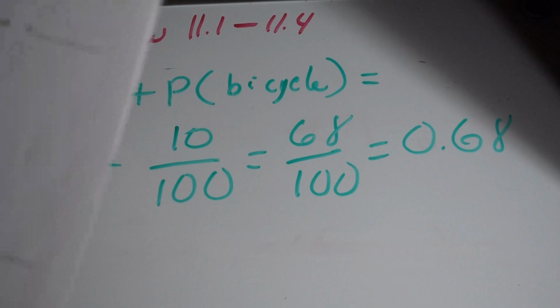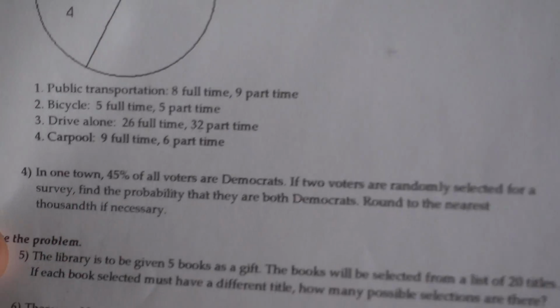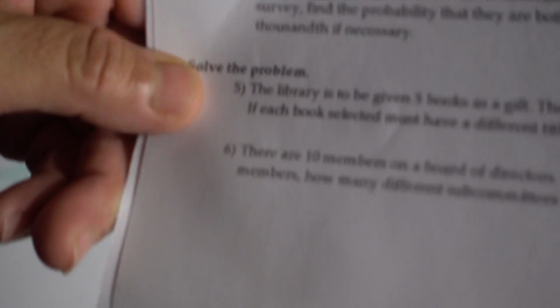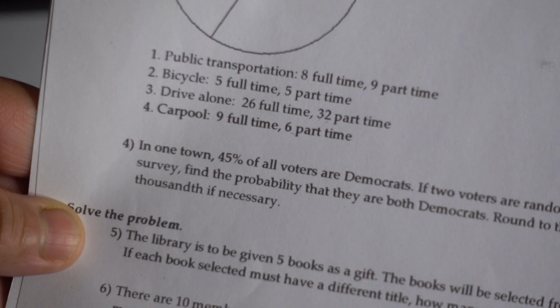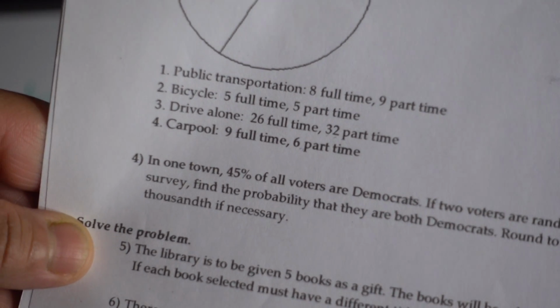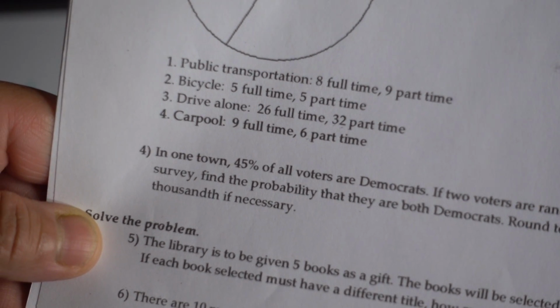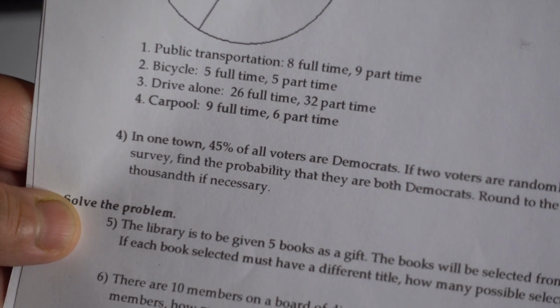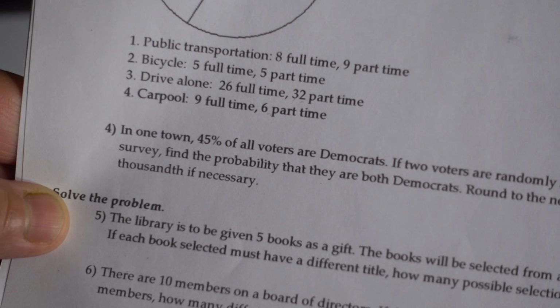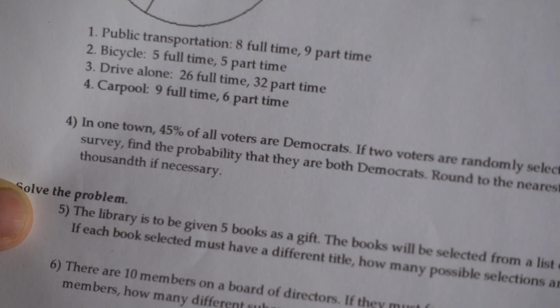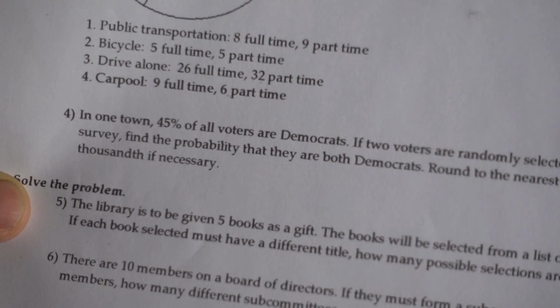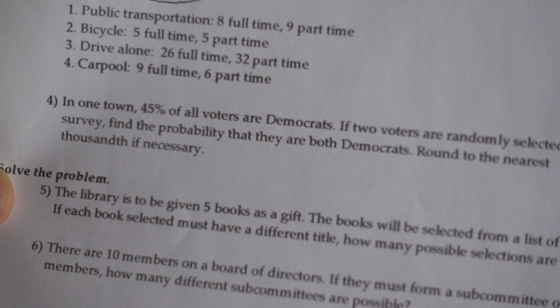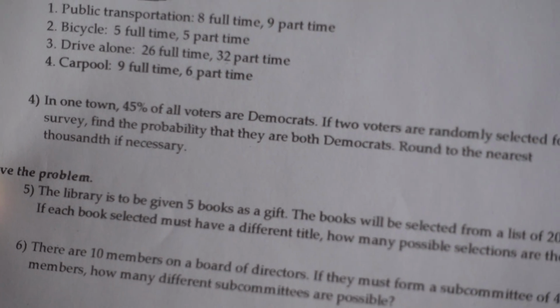Problem number 4, this is the problem number 4 right here. We're going to solve it as well. In one town, 45% of all voters are Democrats, and 2 voters are randomly selected for a survey. Find the probability that they are both Democrats, and round to the nearest thousandth if necessary.